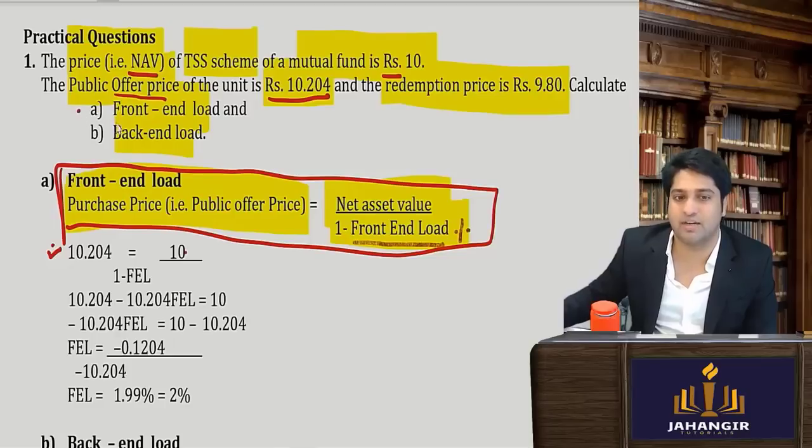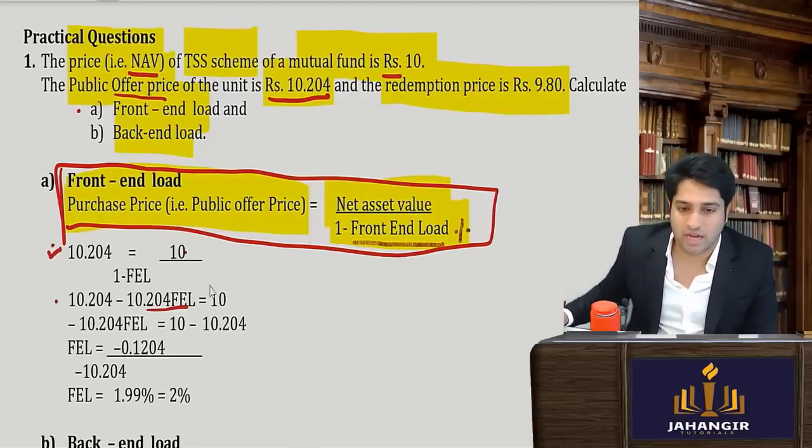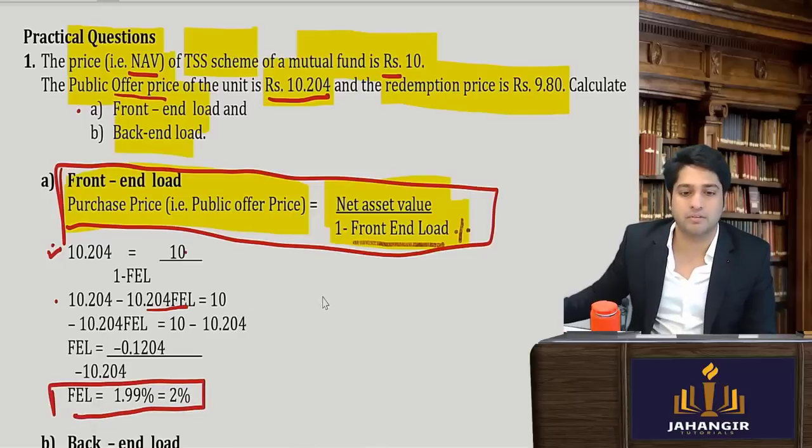They are asking us to calculate the front end load. So 1 minus front end load. So then I will take it there. I'll have 10.204 and 10 into 1 minus front end load. Now both number values I will bring on one side. So I will bring 10 on that side and this on that side. Or I can take it the other way around also. So minus 10.204, front end load is equal to negative this amount, and further you'll do it, you'll get this simple little calculation. Clear till here?